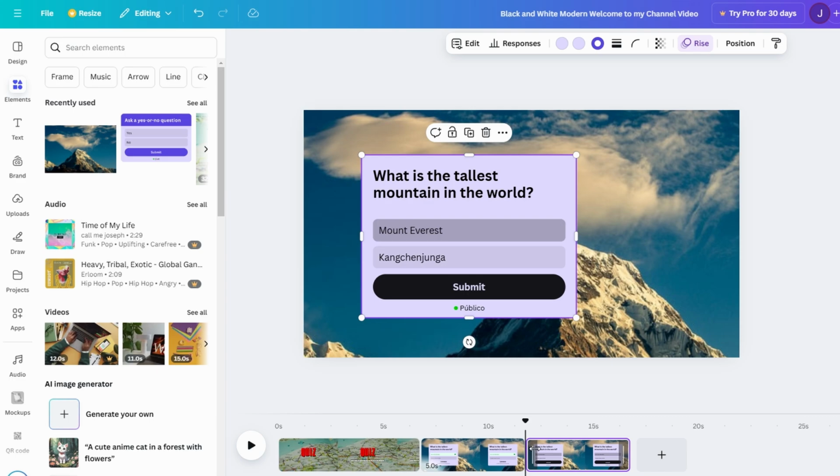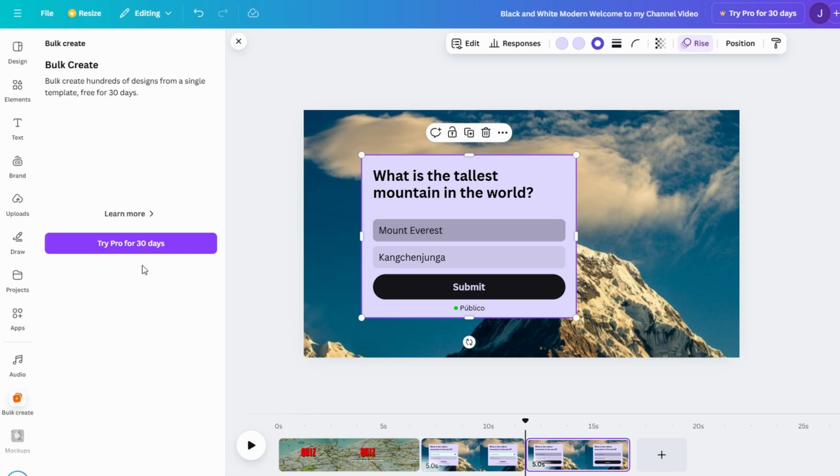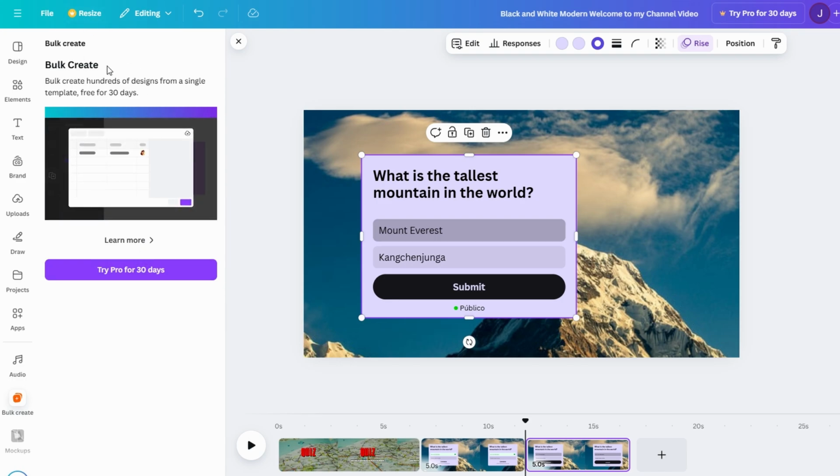If you have more than one question, and you probably do, here's a tip: use Canva's bulk create feature. Instead of manually entering each question and its answers, you can upload a CSV file with all the questions and answers. Canva will automatically populate the text blocks for you. To do this, go to the Apps tab and search for Bulk Create. From there, you can manually enter your questions and answers or upload a CSV file.